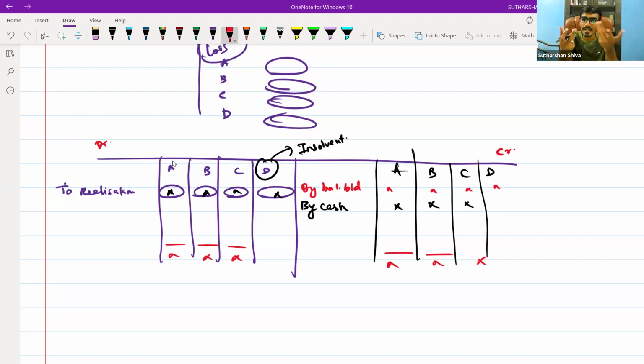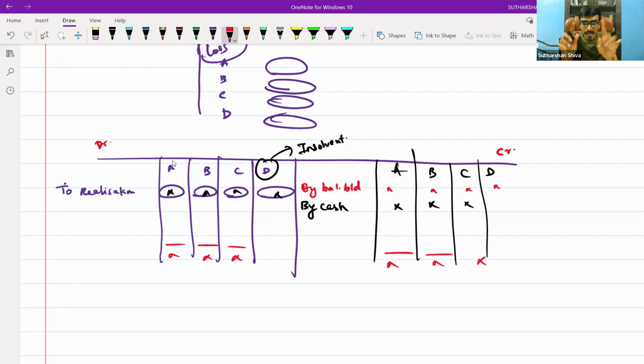If I have a surplus of cash, it is not mandatory to follow rule number 1. It is mandatory to follow rule number 2. Are you able to understand? It does not actually affect my partner's capital account. When we do the sum, you will understand.